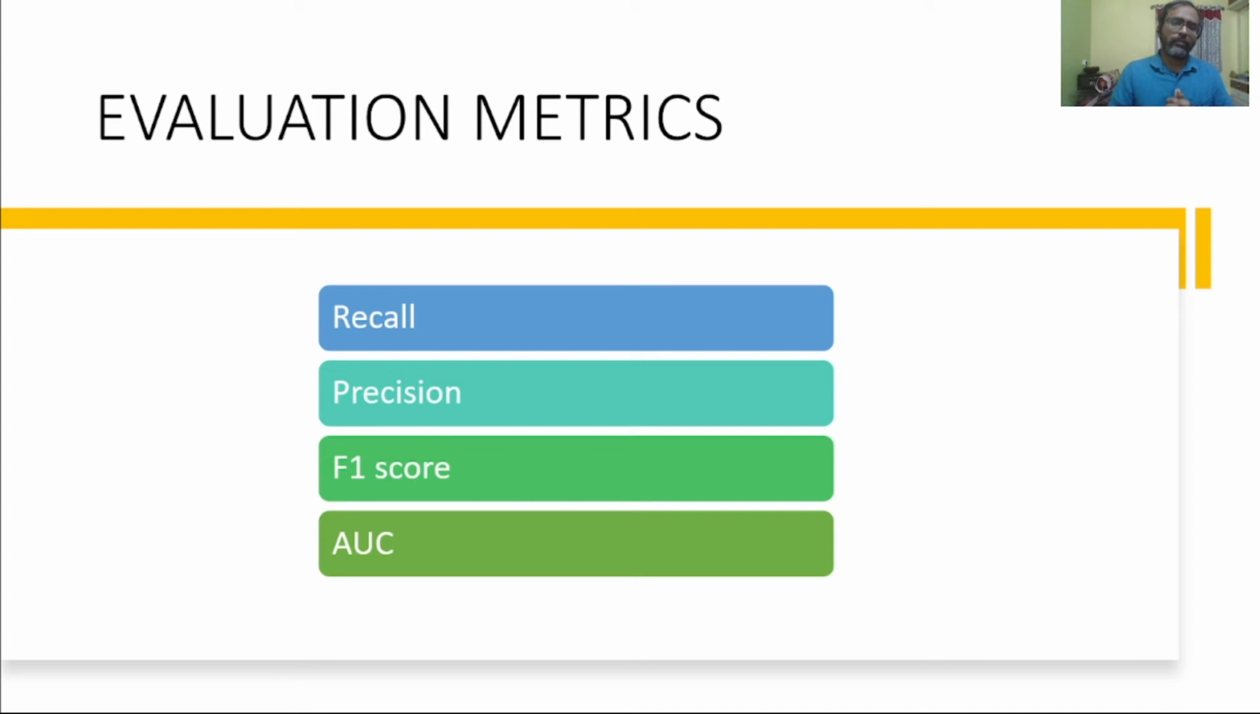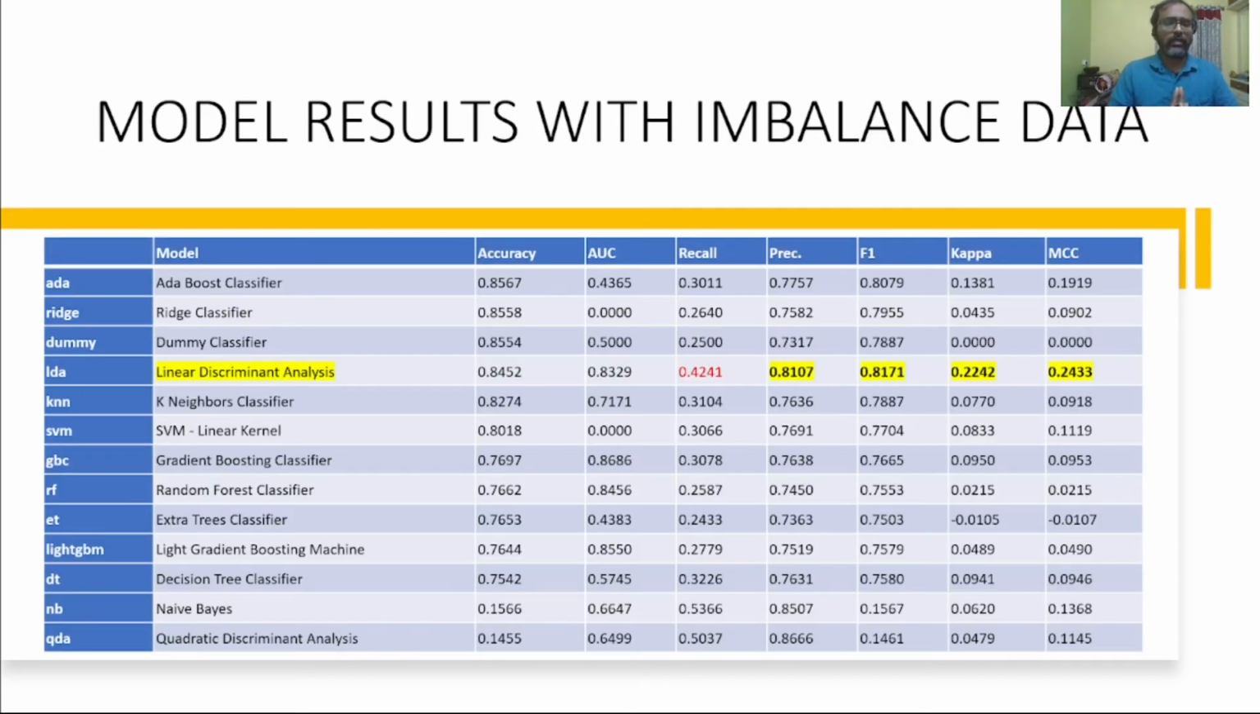Now coming to the evaluation metrics, obviously as it is a classification problem, recall, precision, F1 score, and AUC are the best metrics to identify the best model, right? So now here are the results of the model. As I mentioned, I used AutoML, automated ML, which trained with almost 10 plus algorithms, right? The results we are seeing on the screen are with the imbalanced data. With the imbalanced data, LDA, the linear discriminant analysis algorithm, did best compared to the other algorithms.